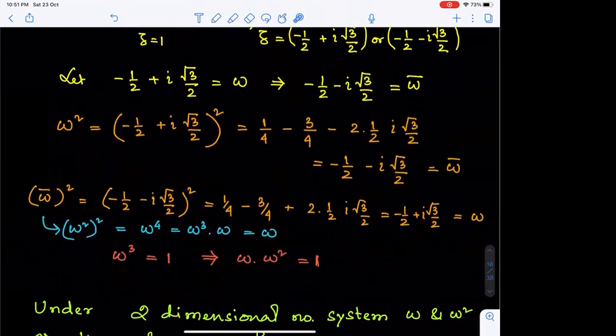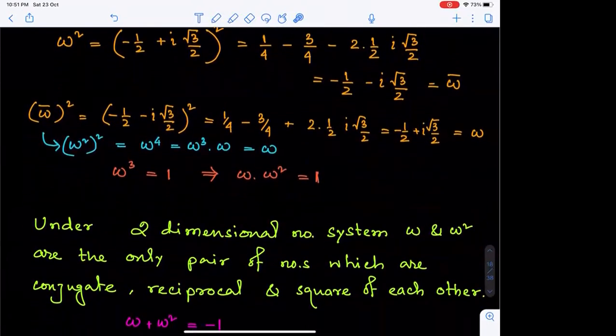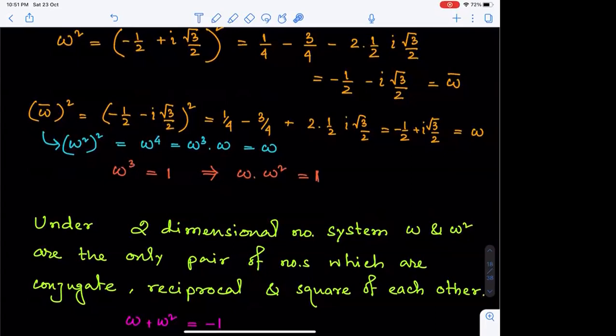Okay. So write down, under the two-dimensional number system, omega and omega square are the only pair of numbers which are conjugate, reciprocal, and square of each other.